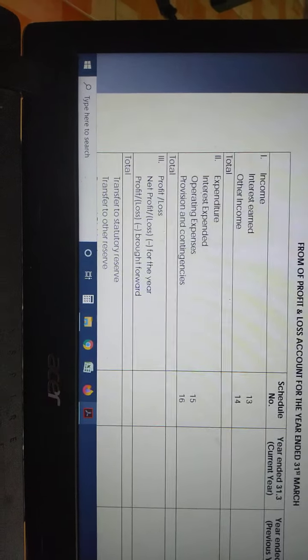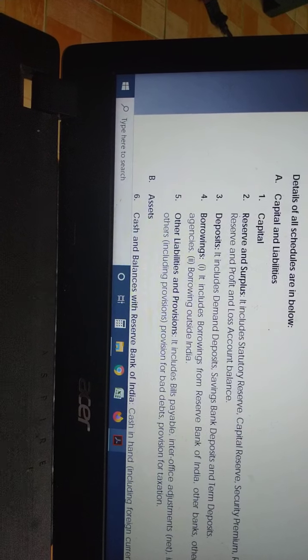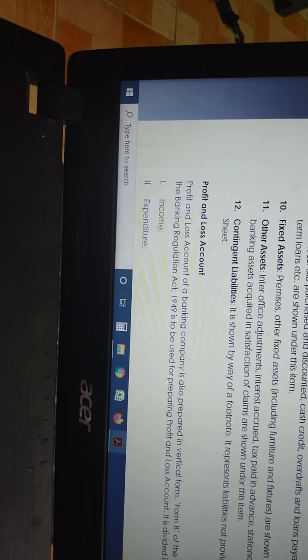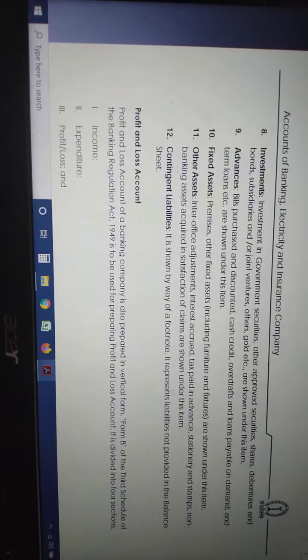Even you can cross check also. I will show you how to cross check. So profit and loss, after that you have net profit for the year, profit and loss brought forward, then out of that profit you transfer to statutory reserve, then other reserve, proposed dividend, balance sheet and everything. So schedules are explained here. Schedule capital, reserves, deposits, borrowings, other liabilities and provisions, 6, 7, 8, 9, 10, 11, 12. See, up to 12 only it is given. Contingent liability, bills for collection, no schedule number.